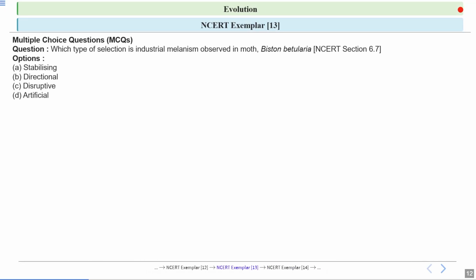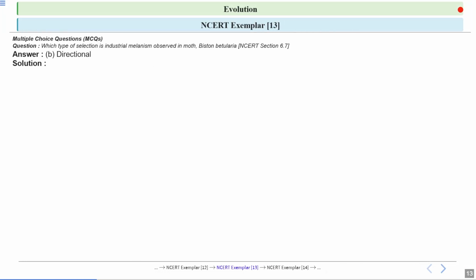Next question: which type of selection is industrial melanism observed in moth, which is Biston betularia? So the scientific name of the moth is Biston betularia. Options are stabilizing, directional, disruptive or artificial. What is the correct answer? Let's have a look at the answer. Option B, directional selection, is the correct answer.